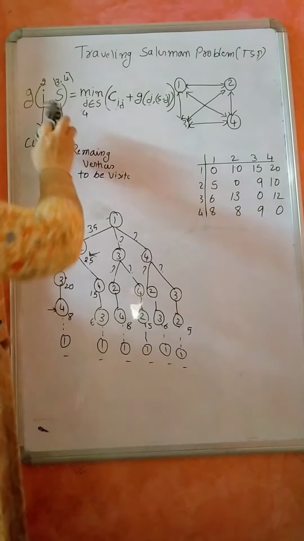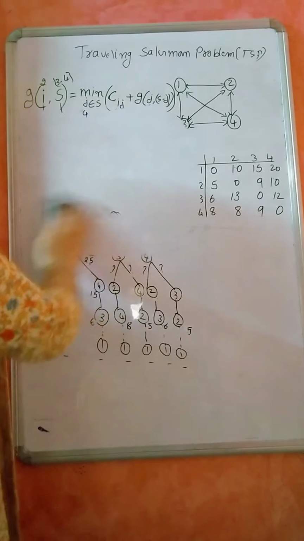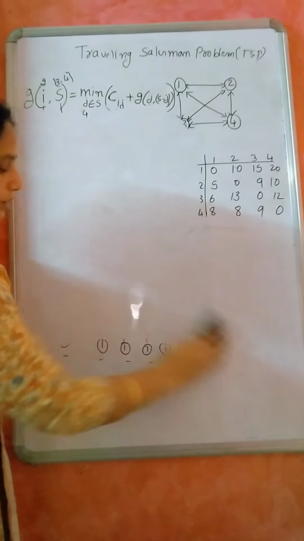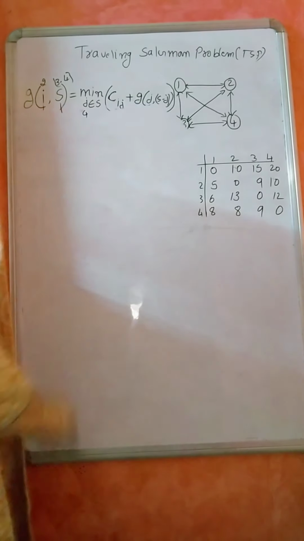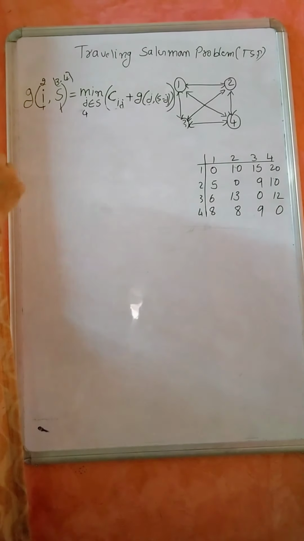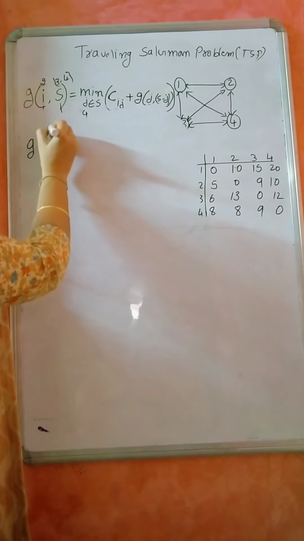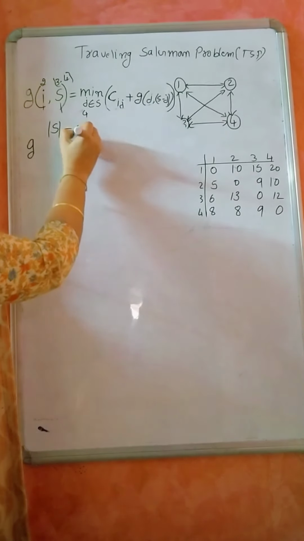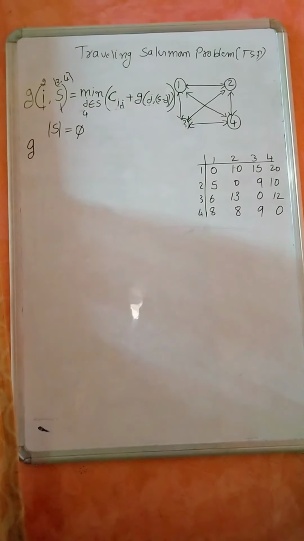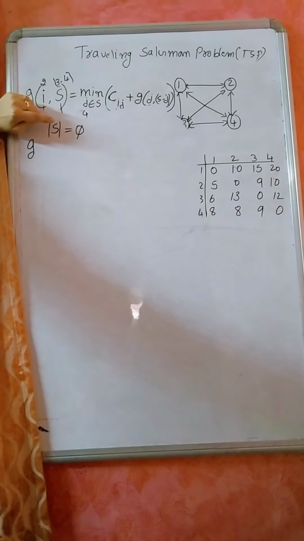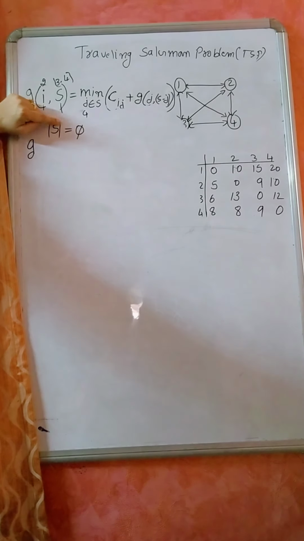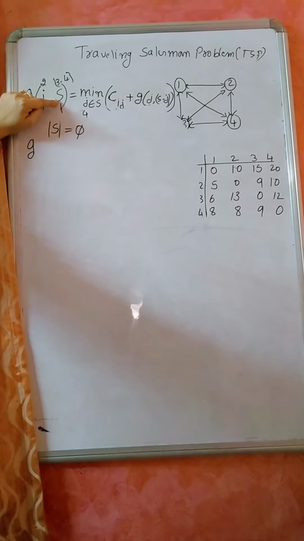So now I will solve this particular problem by using a dynamic approach, that is by using this particular formula. Now initially I will consider S is equal to null. What does that indicate here? The length of the remaining vertices to be visited is 0. What is length of S? What does S indicate? Remaining vertices to be visited.